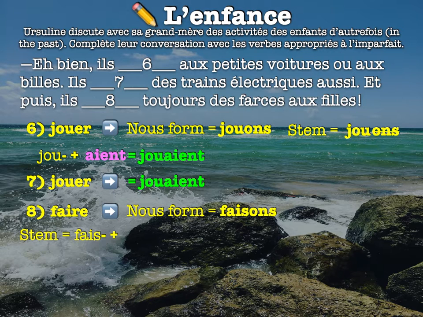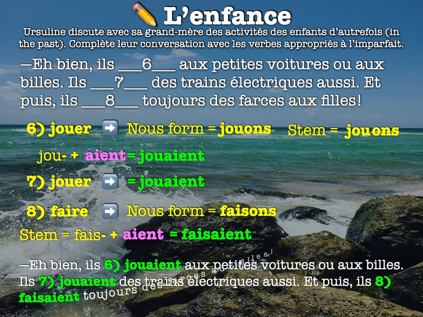All right. Now I just look at, well, who am I conjugating for? Still conjugating for il, or ils. So my ending's still going to be AIENT. So I'll get faisait. So my complete answer should be, eh bien, il jouait aux petites voitures ou aux billes. Il jouait des trains électriques aussi. Et puis, il faisait toujours des farces aux filles. So they always played jokes on the girls.